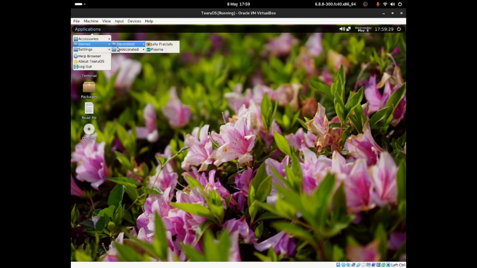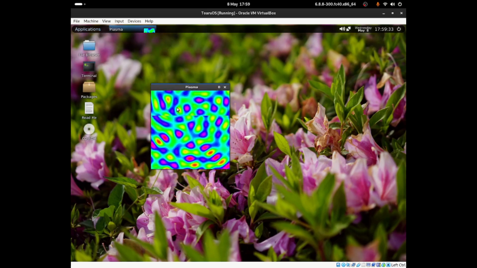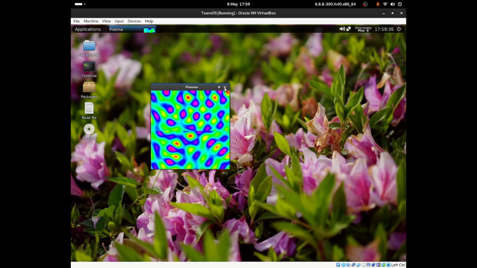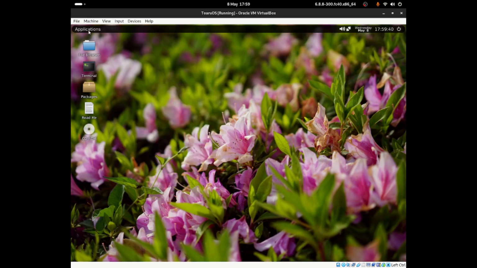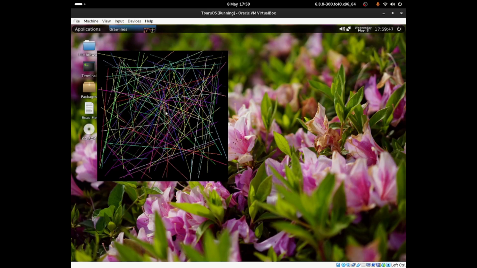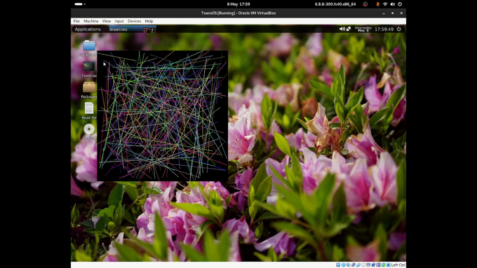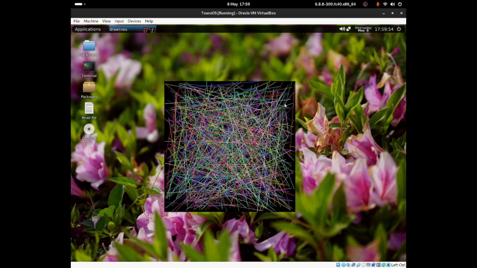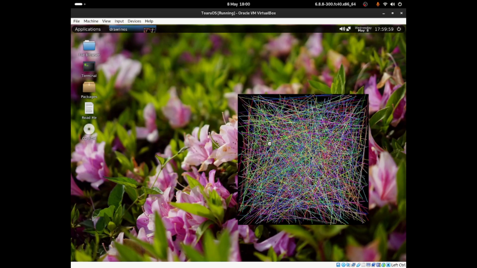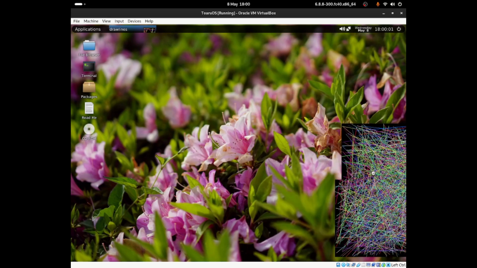If I go back to demos, if I click onto plasma, what does that show? Okay, that's a very nice effect. I like it so much. This could be used as a screensaver, my honest opinion. If I go back to applications, if I go back to demos, I can click onto undecorated, draw lines, and I guess it just draws like random lines. So yeah, that's amazing, and I don't know how to exit from it now. Yeah, that's great. Cool. I'm just going to leave it right over there.